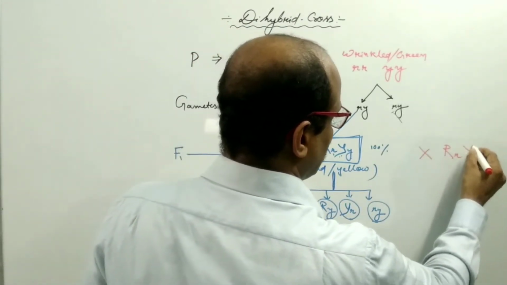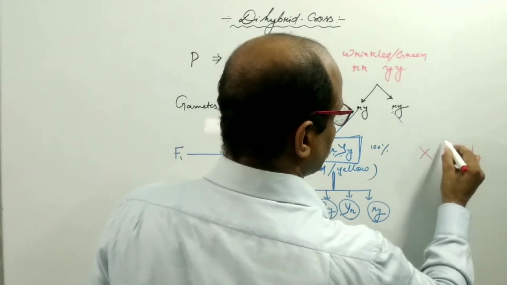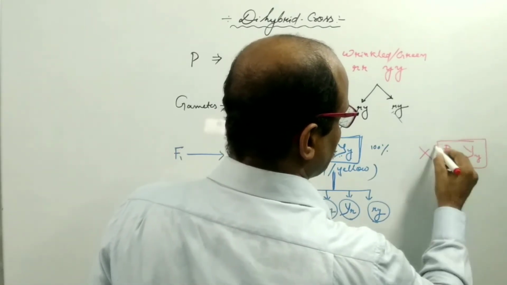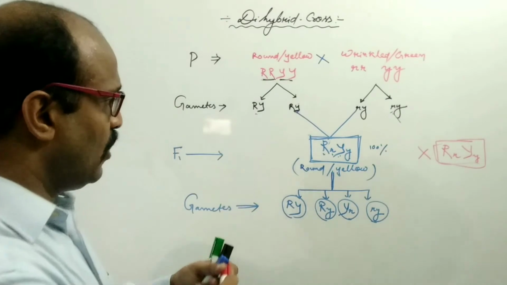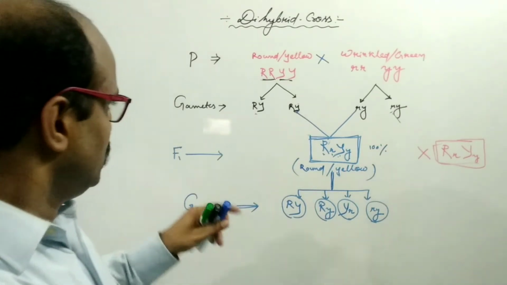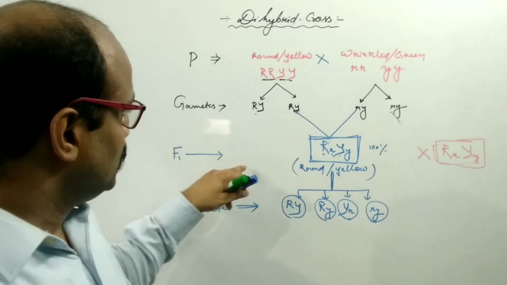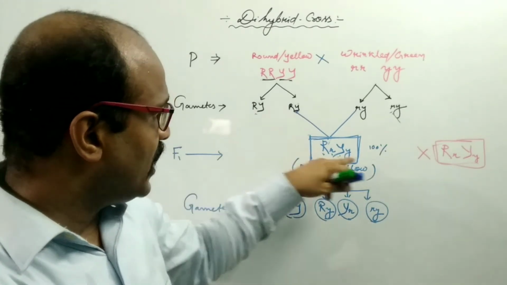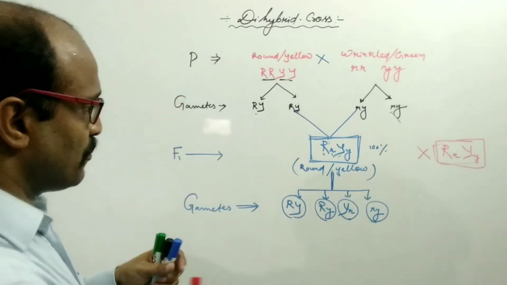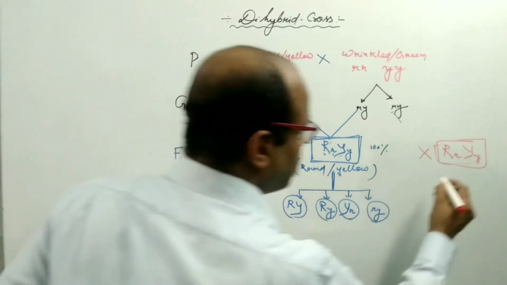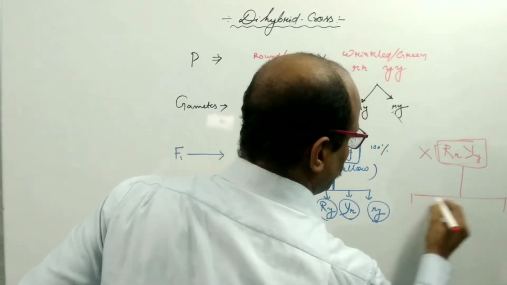Capital R, small r, capital Y, small y. This is another offspring here. So you allow selfing, you allow the F1 offspring to self. It means you allow the F1 offspring to interbreed. Then what happens? It again produces four types of